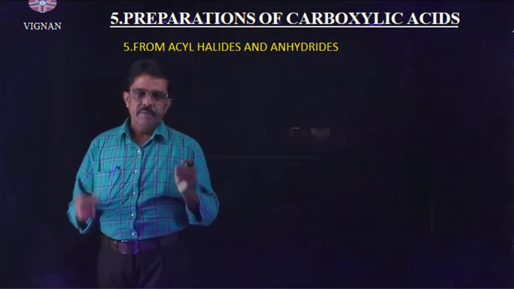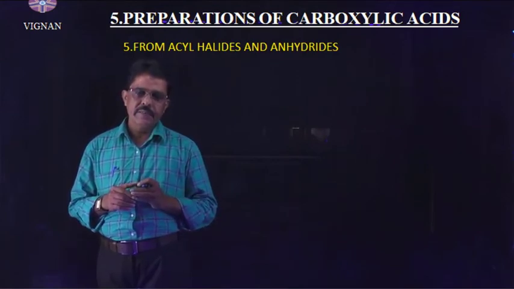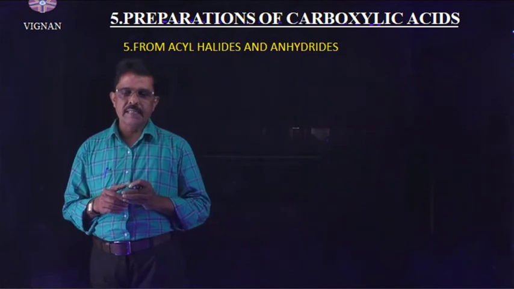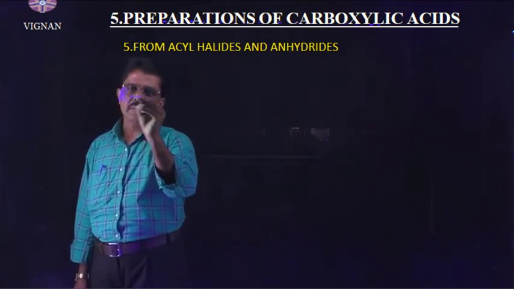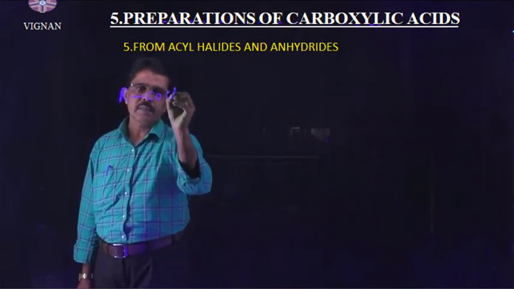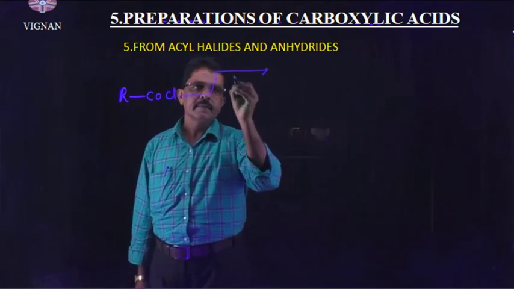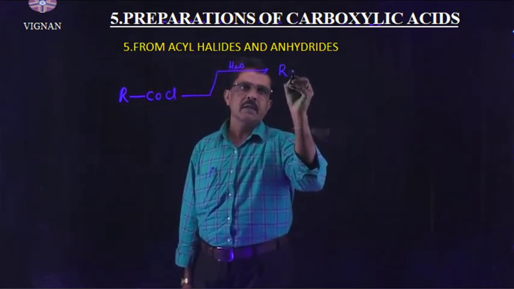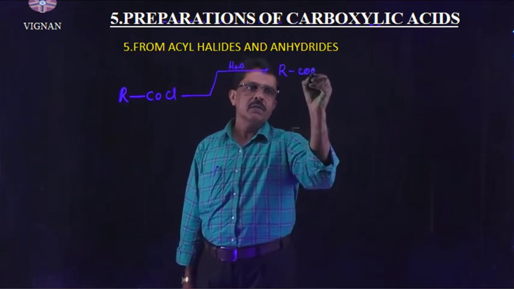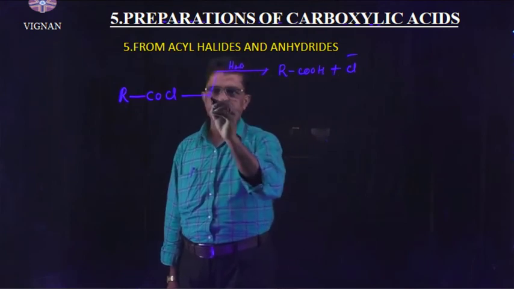From acyl halides and anhydrides of acids, we can prepare the carboxylic acids. Acyl halide means I want to take RCOCl. This is subjected to hydrolysis. Then we will get RCOOH plus Cl minus.